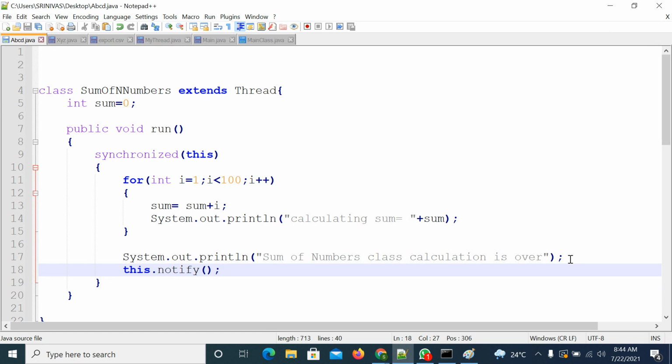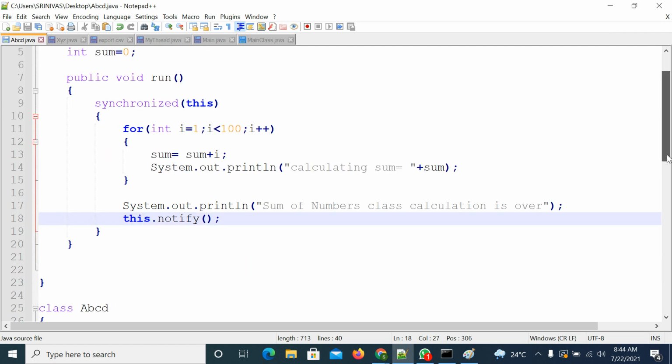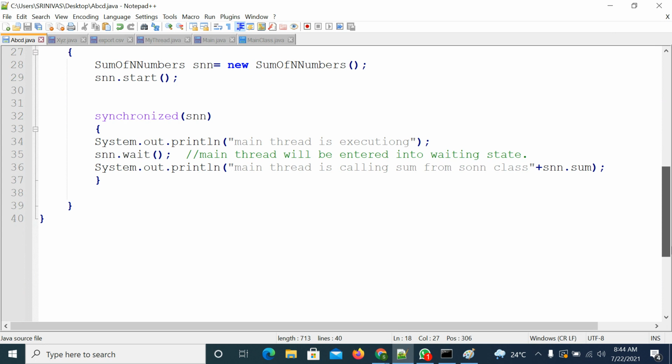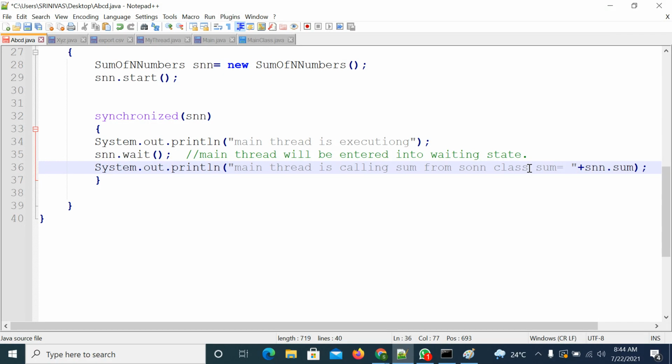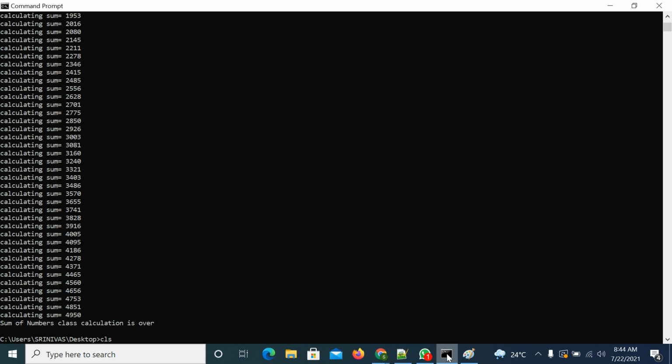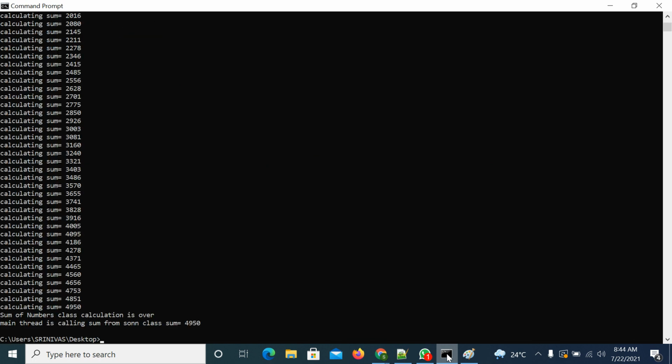Now try to observe. After this you calculated the sum. Now observe here. Compile the code and execute it.